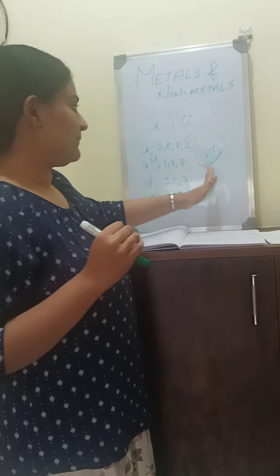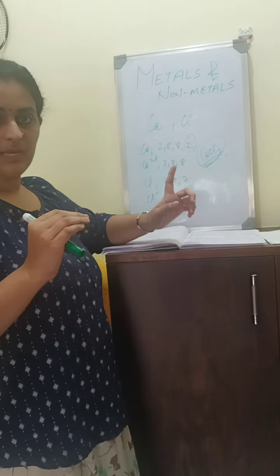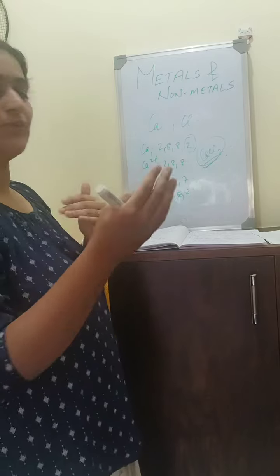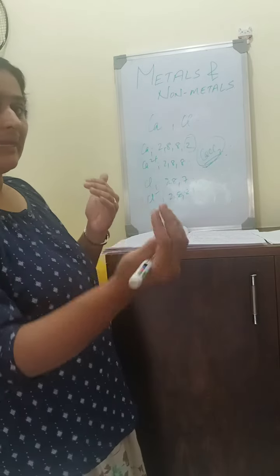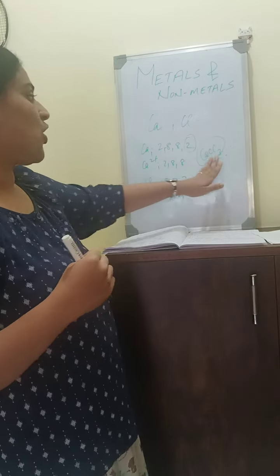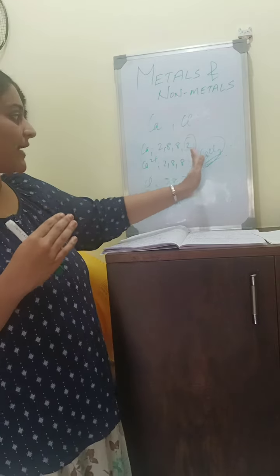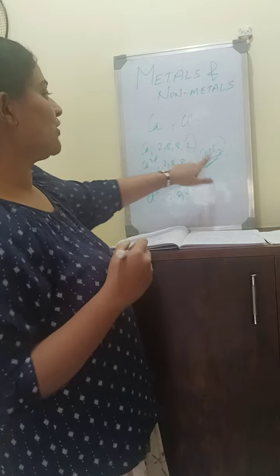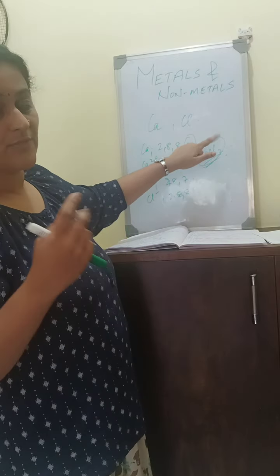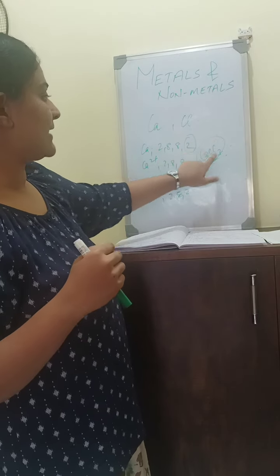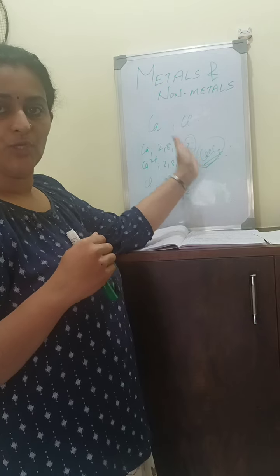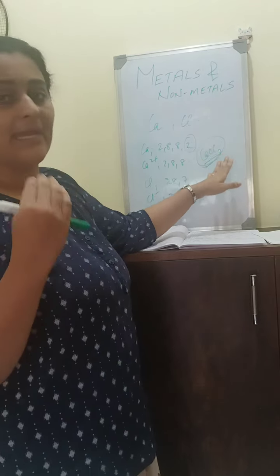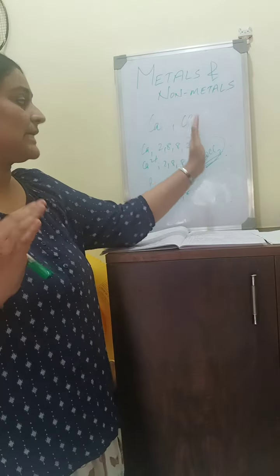Calcium is a metal and chlorine is a non-metal, so they form an ionic bond by donating and accepting electrons. When a metal reacts with a non-metal, an ionic compound results. Two atoms of chlorine react with a calcium atom to form the CaCl2 compound.